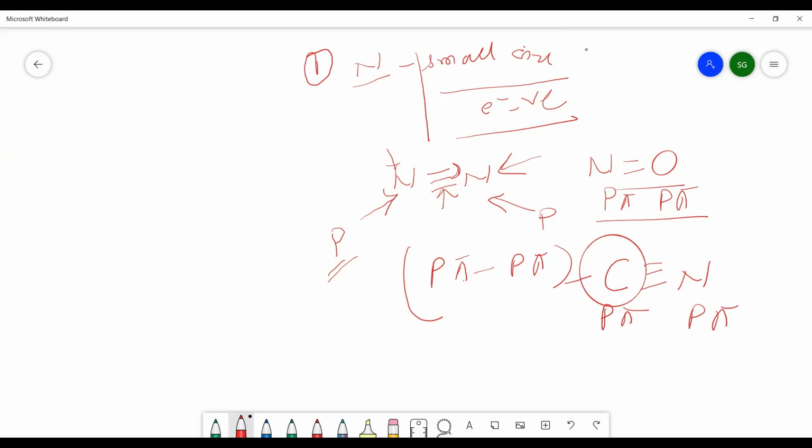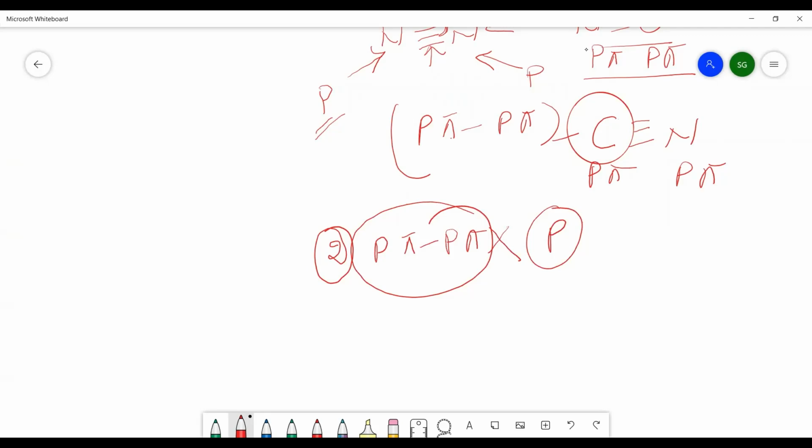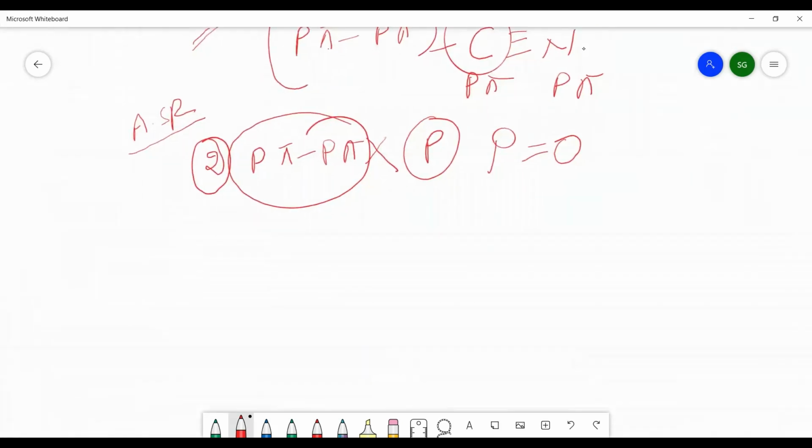Now, if we compare this multiple bond with phosphorus, phosphorus does not have a tendency to form p pi multiple bond. Phosphorus does not form p pi multiple bond. It is an assertion reasoning type question, you can apply it in any way. So then which bond is formed? Because phosphorus also has a tendency to form a double bond with O. If you see the compounds of phosphorus, like this type of compound, in which phosphorus has a tendency to form the multiple bond with oxygen.